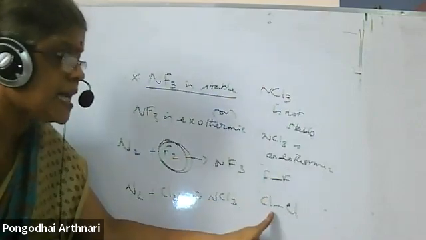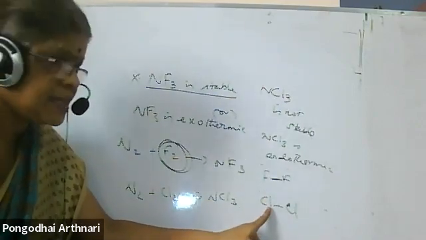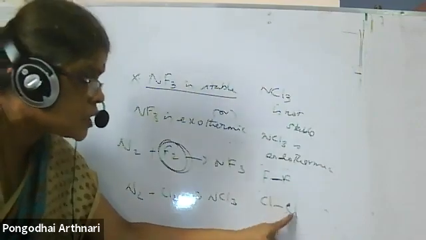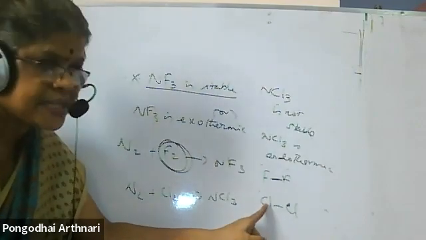Chlorine, being larger in size and less electronegative, has a longer bond. Interelectronic repulsion is lesser, so bond dissociation enthalpy is higher. Ma'am, one doubt. If interelectronic repulsion and bond enthalpy for fluorine is less, then how come NF3 is stable, ma'am? That's what I'm trying to say.